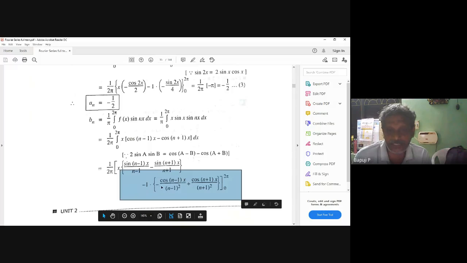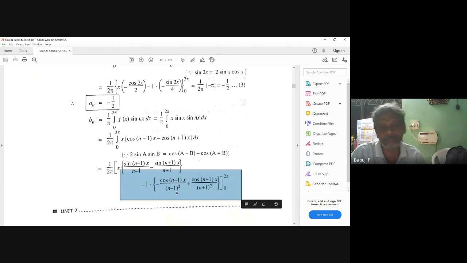Cos 2 pi. This is minus 1 by (n minus 1) whole square. If you apply the lower limit 0, what does it mean? Minus minus plus. Then this is also 1 by (n minus 1) whole square. First, what am I getting? Minus 1 by (n minus 1) whole square plus 1 by (n minus 1) whole square. What will happen? 0. Very good. This term vanished.